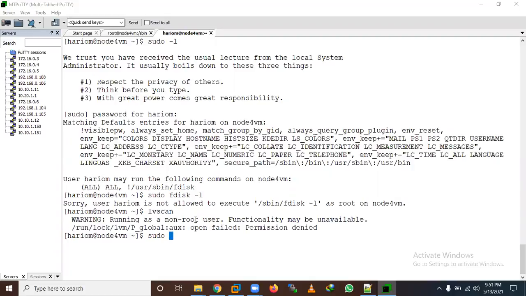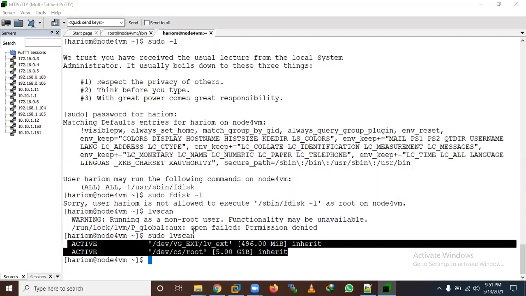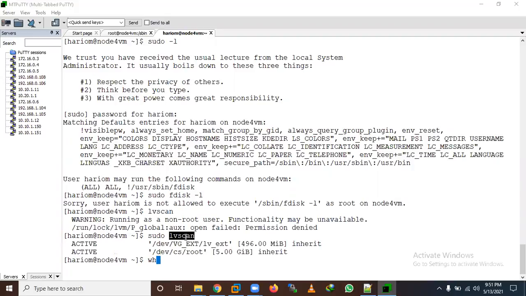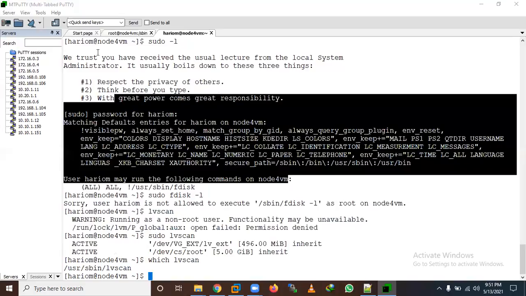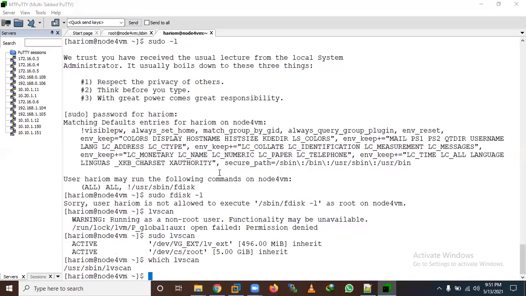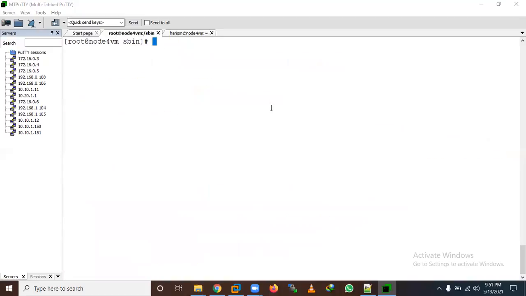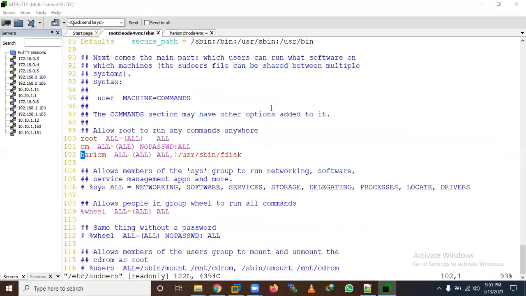Let me run this command through sudo, sudo lvscan. Now it's showing output, so I am able to execute it. If you want to verify whether it is really a super binary command, you can check with which lvscan. It is a super binary, so a super user can execute this command, but as a normal user I am able to execute it with sudo. The first time it will ask for the password. If you don't want it to ask for the password at login, we need to configure NOPASSWD here.